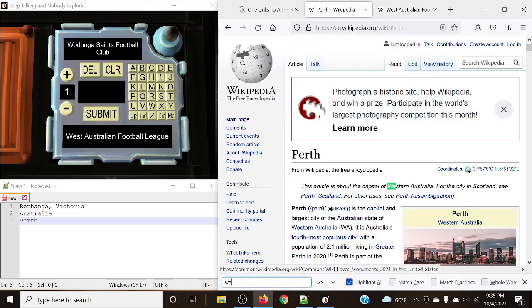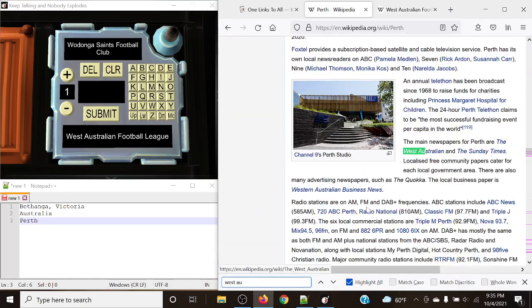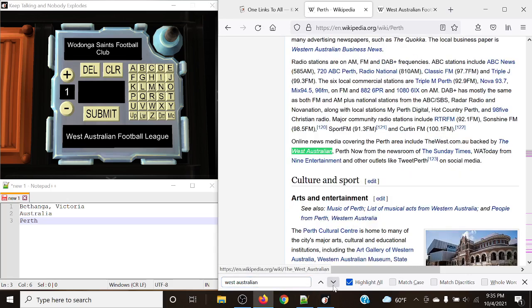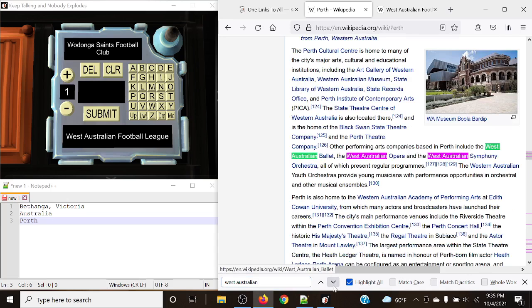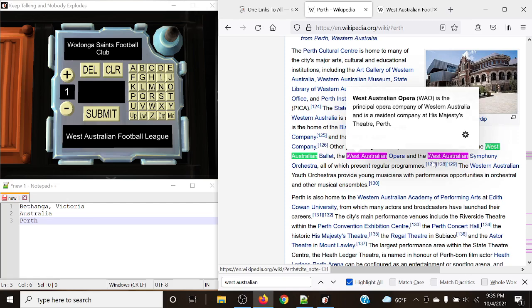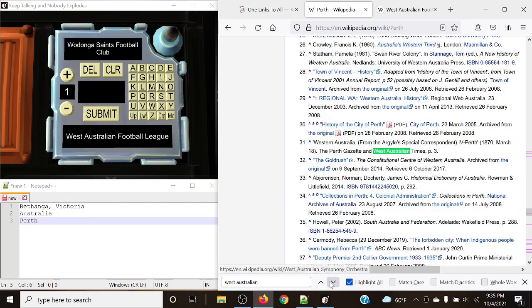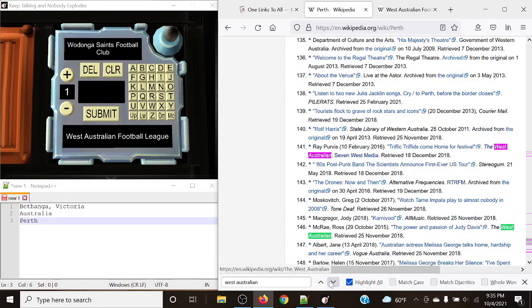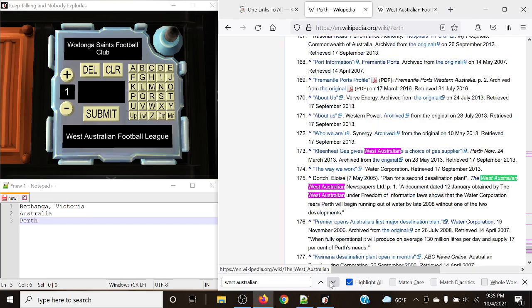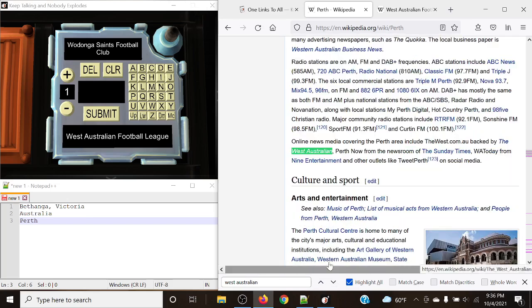So if we can find West Australian, if we can find anything else. Western Australian Opera, Symphony, perhaps it has sports somewhere. It doesn't look like it does.